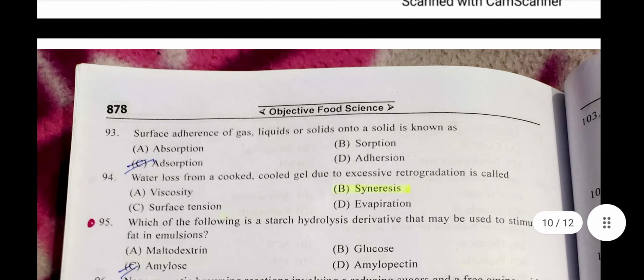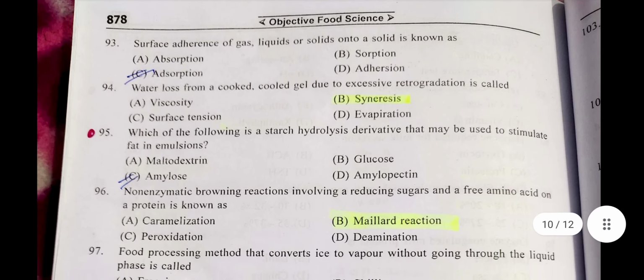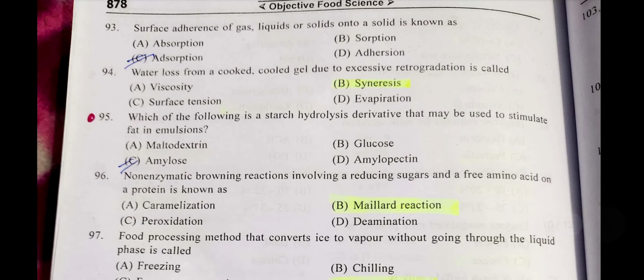Now the question number is 93, surface adherence of gas, liquid or solid onto a solid is known as, the right answer is adsorption. Question number 94, water loss from a cooled gel due to excessive retrogression is called, the right answer is syneresis. Question number 95, which of the following is a starch hydrolysis derivatives that may be used to stimulate fat in emulsion? The right answer is amylose.